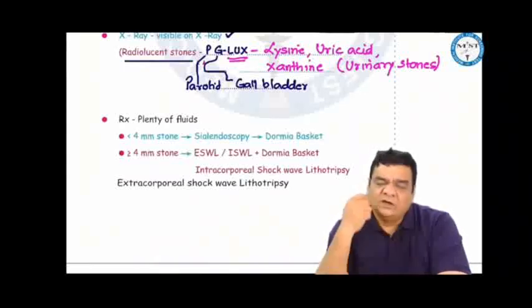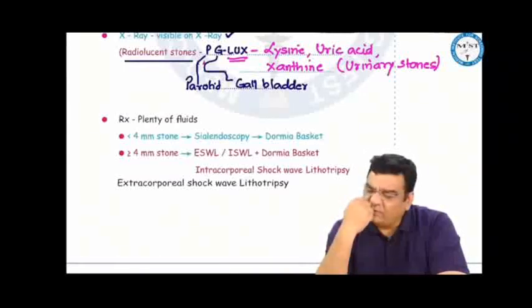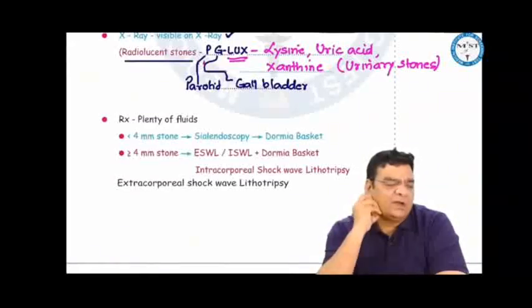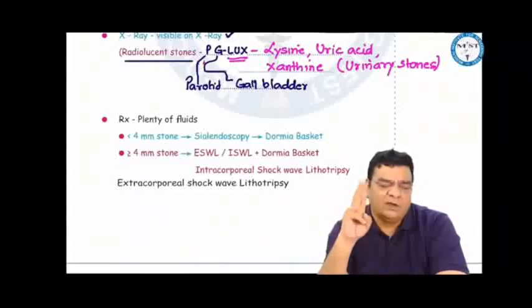If the stone is lying in the floor of the mouth, then we just make a cut directly over the submandibular duct, take the stone out and suture the duct. If the stone is lying close to the submandibular gland, maybe in the hilum, then we have to remove the submandibular gland, and nerves which can be injured during removal of the submandibular gland are the marginal mandibular, lingual, and hypoglossal nerve.